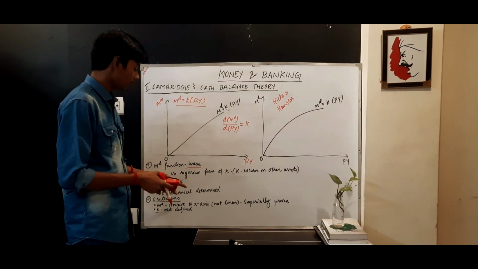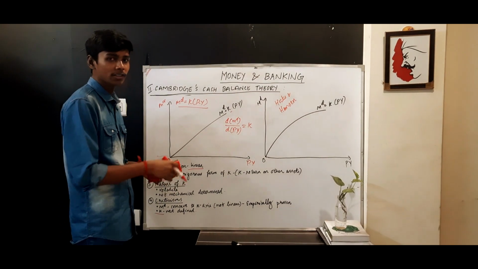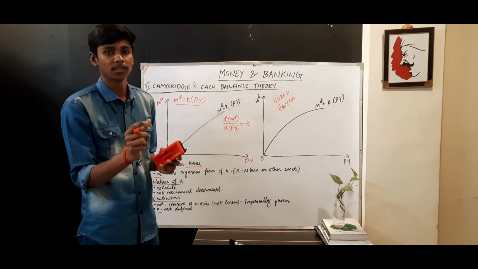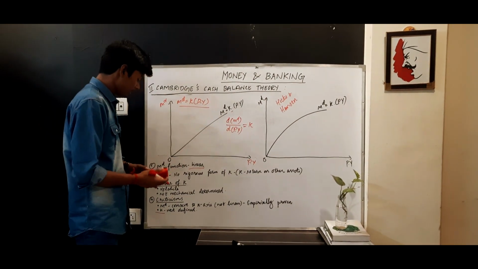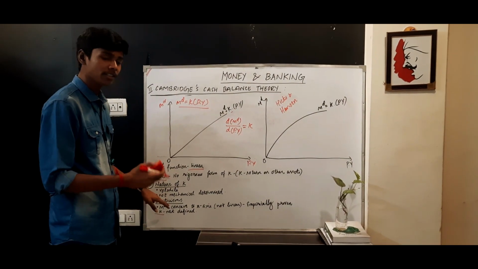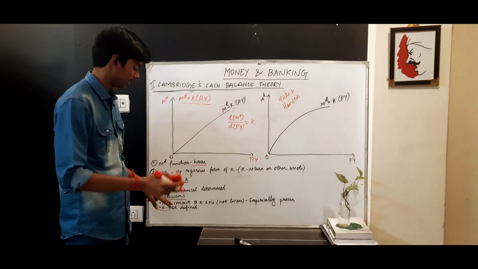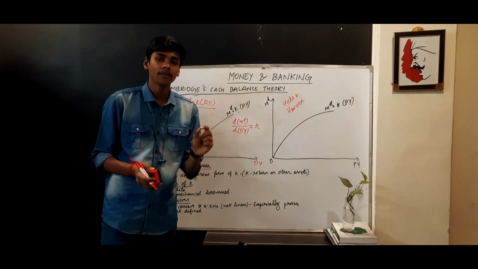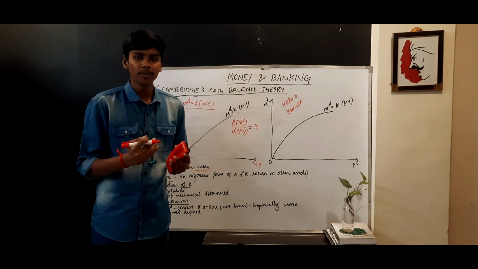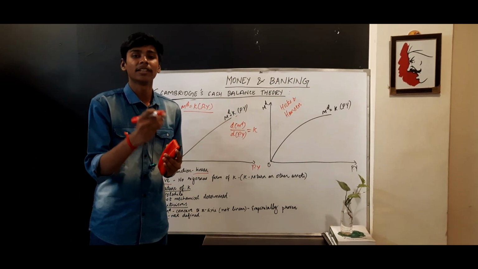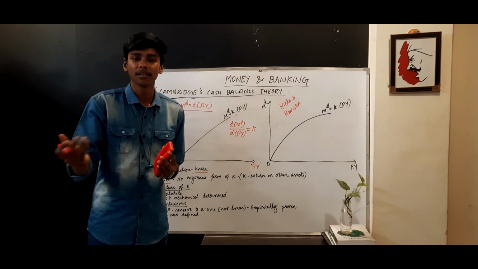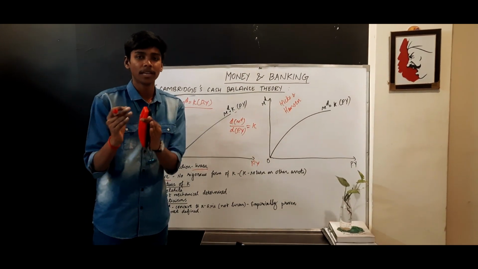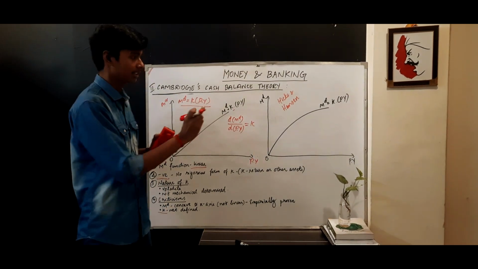Next, if you see the nature of K, it is highly volatile. They told it is a constant proportion, assumed to be a parametric constant, but it is volatile because it fluctuates with the change in returns on other assets as well. It is not a mechanically determined theory because there is a behavioral quotient involved: how people react to changes, whether in interest rate or dividend received, how people react to the returns on other assets. Based on that behavioral quotient, this K will be determined.